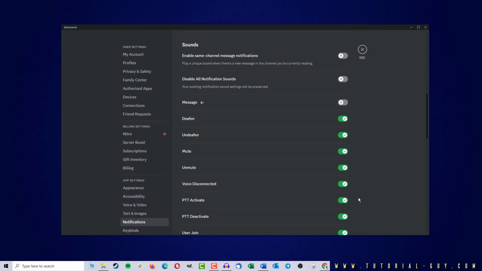I have many more options below here for switching off individual sounds. But if I want to turn off all notification sounds centrally, I click on the slider at Disable all notification sounds. And that's all you need to know.